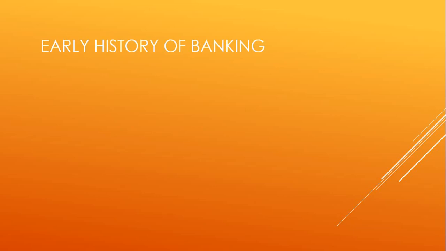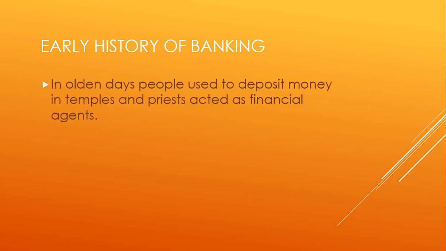Now in short we will discuss the early history of banking. How did banks come into existence? What was the need of the people which made banks come into existence? In olden days, people used to deposit money in the temples.